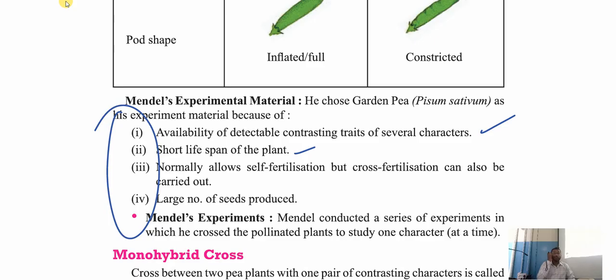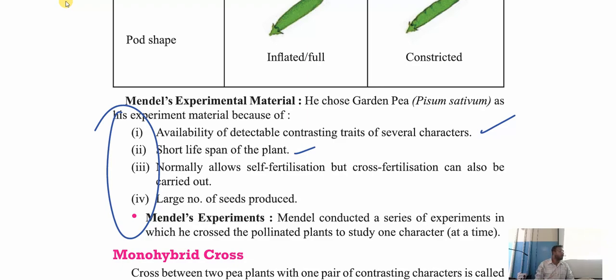If I want to conduct my experiment, I don't want to wait for long years. For example, today you grow, and within 3-4 days the plant will grow. So it will be easy for me to do the experiment and to see the changes. If I would have chosen some other plants, then I would have waited for 3-4 years to grow. After that I need to see the change. So I don't have that much time.